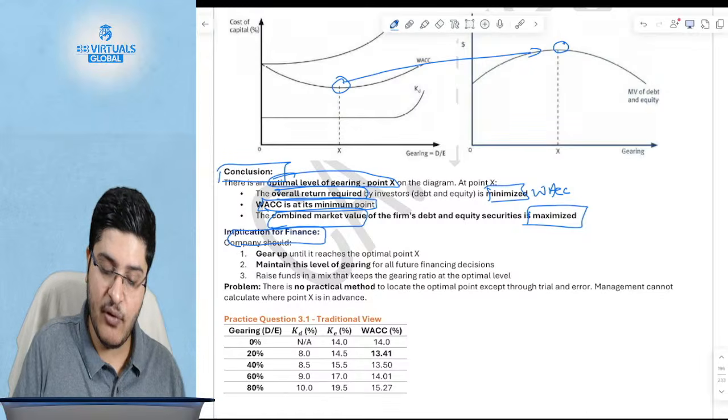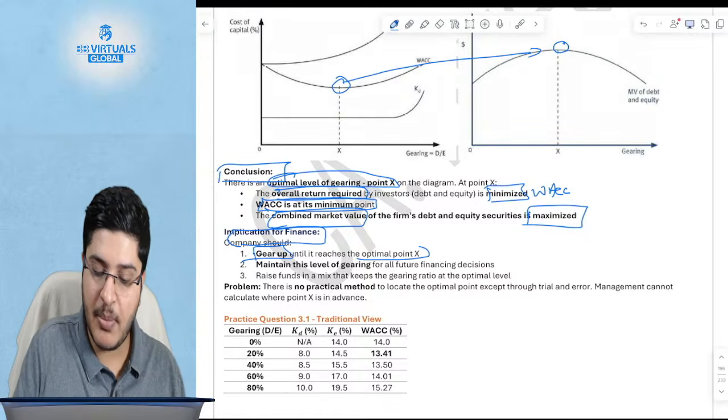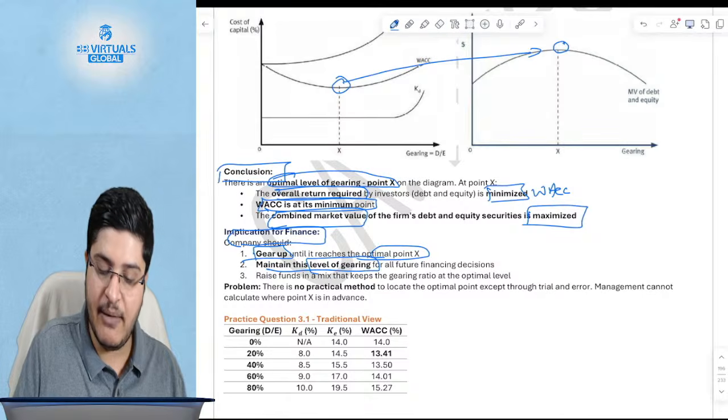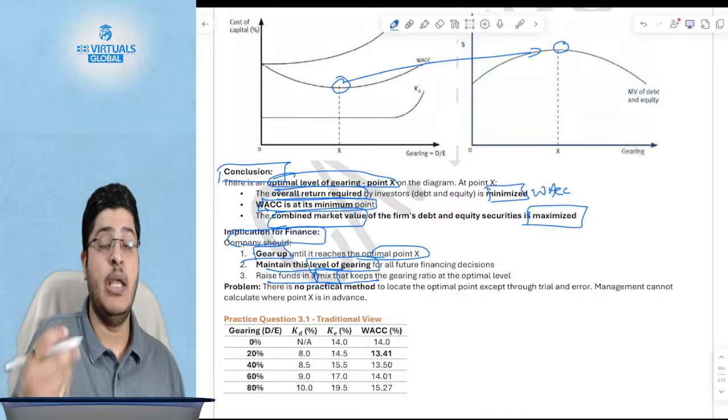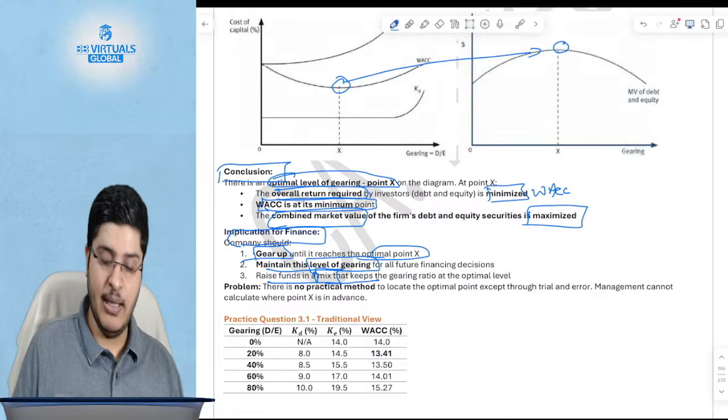Okay, so the implication for you as a future CFO is you keep gearing up until you reach the optimal point, and then you maintain this level of gearing. If you are raising new finance, you raise it in the same mix. Otherwise, if the level changes, then the WACC will increase.